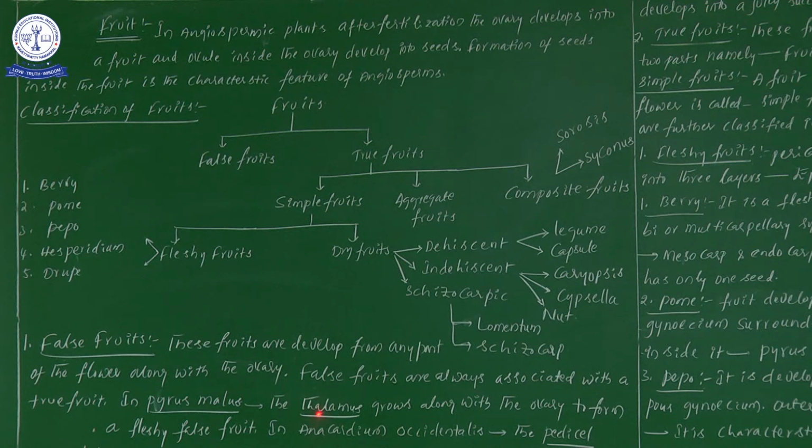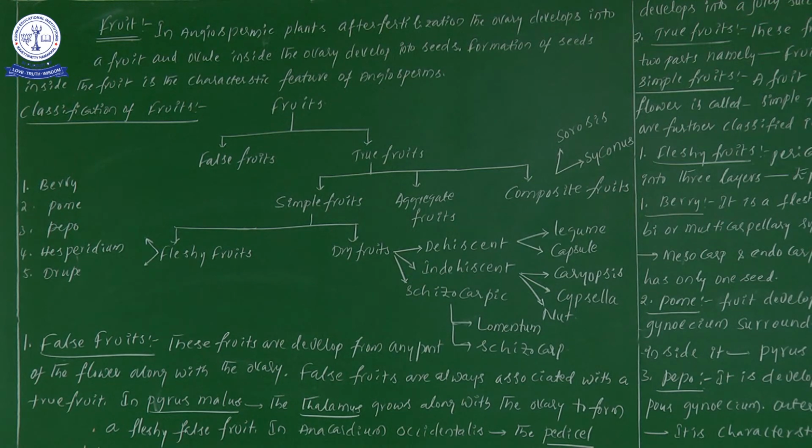Sir, then where is the true fruit? Within the fruit, if you observe there at the center, black color like seeds will be there. These black color seeds are covered by one hard coat. Did you observe? So that is the true fruit. Means here in Pyrus malus, or in apple, this particular thalamus surrounds and covers the entire true fruit. That information we will discuss one more time.